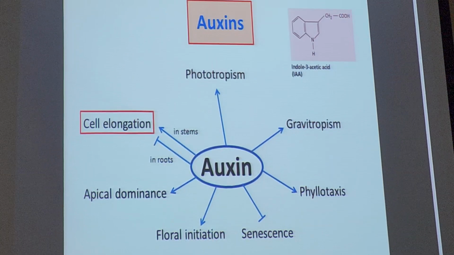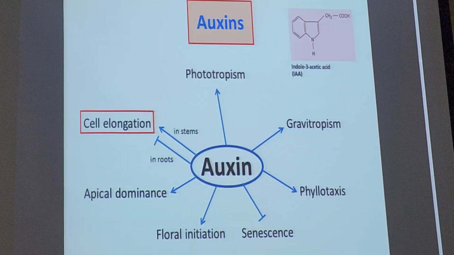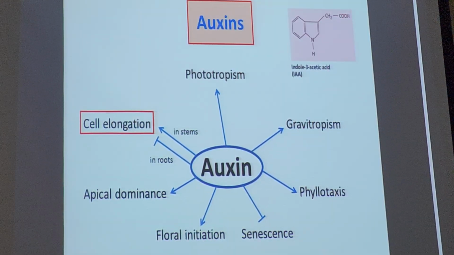Phyllotaxy: phyllo, leaf; taxi, rank. You have a few types actually. You can have alternate. This is the stem, this is your leaf here, and this is your leaf here. And then you can have opposite.